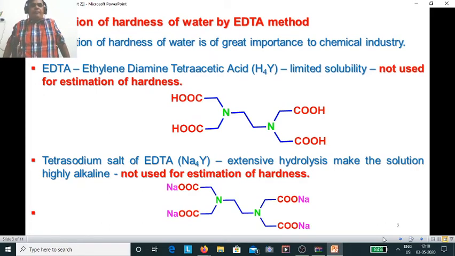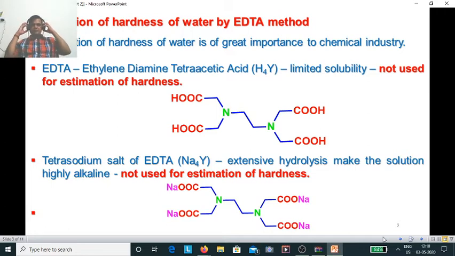So the next topic is estimation of hardness of water by the EDTA method. So EDTA is an important organic compound. It is called ethylene diamine tetraacetic acid. In that there are two nitrogen centers and there are four carboxylic groups.